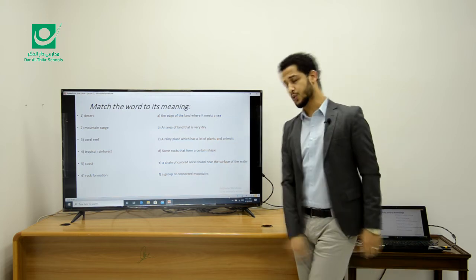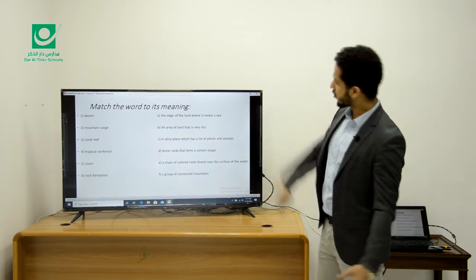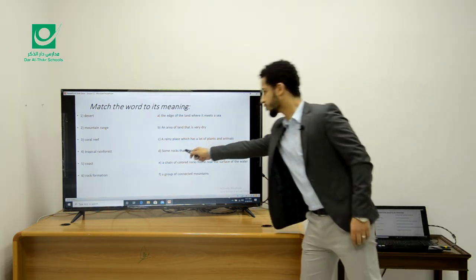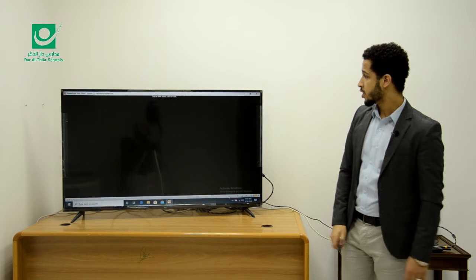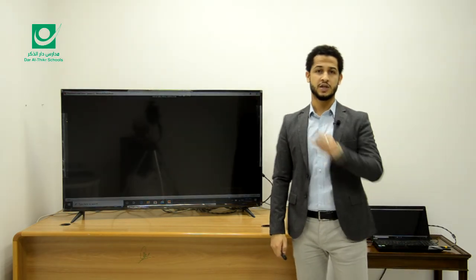Okay, the last word we talked about today, rock formation. Okay, rock formation means what? Some rocks that form a certain shape. Okay, so this was, I think, very easy, about the geography of Australia.